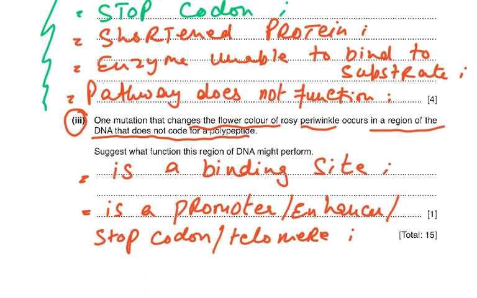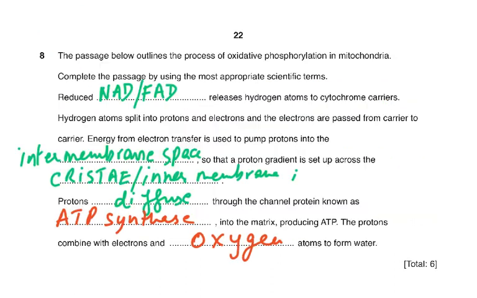So there are regions of the DNA, it says like a region that does not code for a gene. So there are non-coding regions in the DNA. So the gene for the protein is somewhere else, and then parts of the chromosome act as a promoter or enhancer, or maybe it's a stop codon, maybe it's a telomere. So these were the ones that we were expecting from you when we asked this question. I skipped a few questions. I've come to question 8, but I will be doing the other video and completing the rest of the questions.